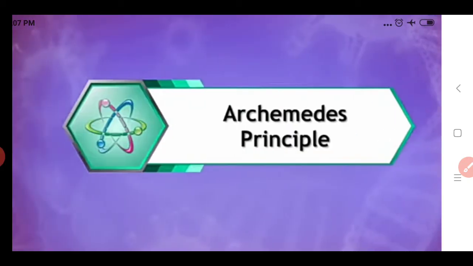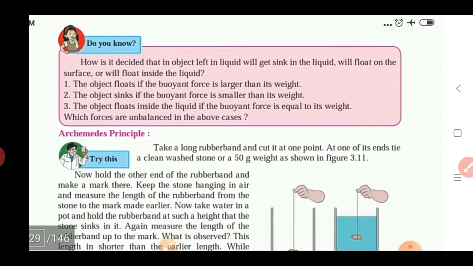Okay, so we continue our next point, that is the Archimedes principle. For this we see the activity that your textbook gives us, a Try This. Here, take a long rubber band and cut it at one point. At one of its ends, tie a clean washed stone or a 50-gram weight as shown in figure 3.11.